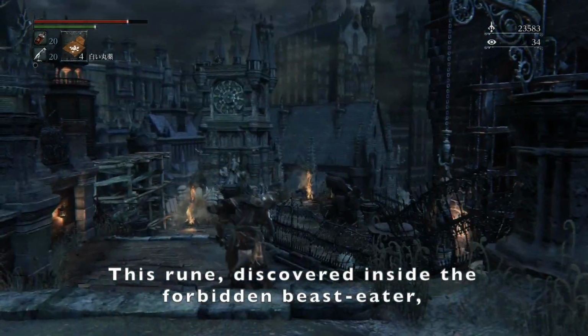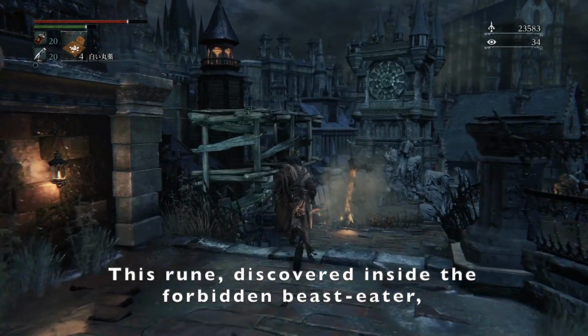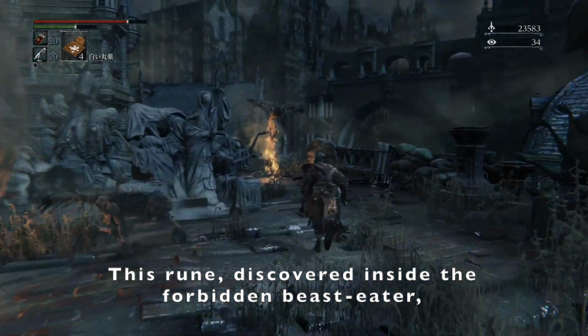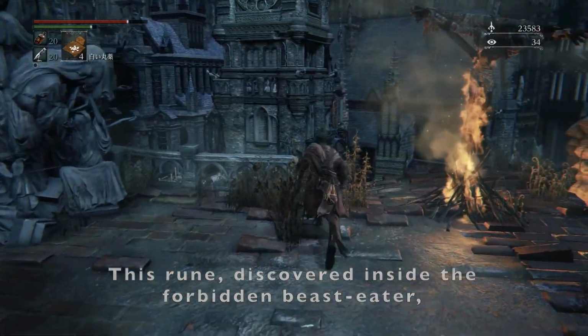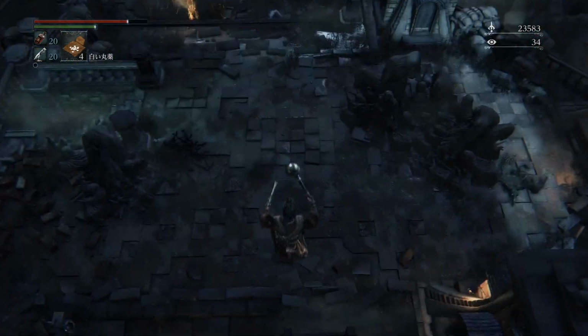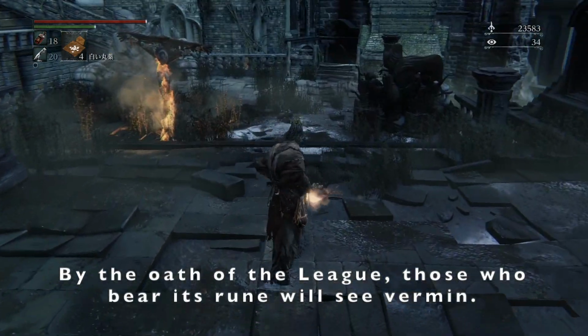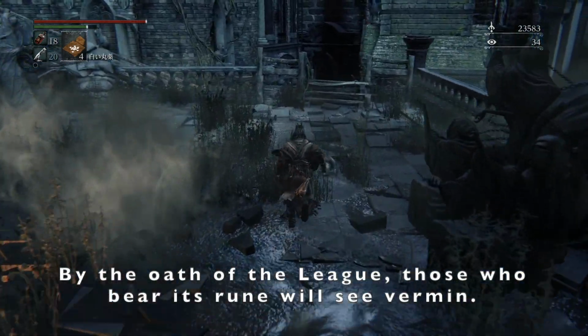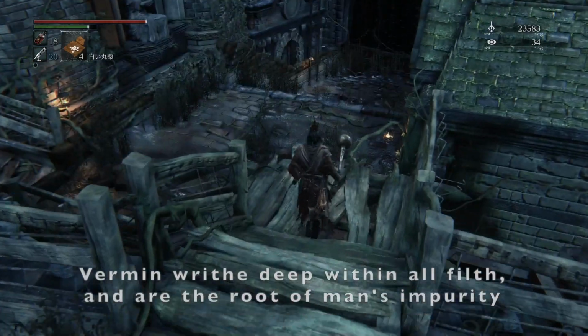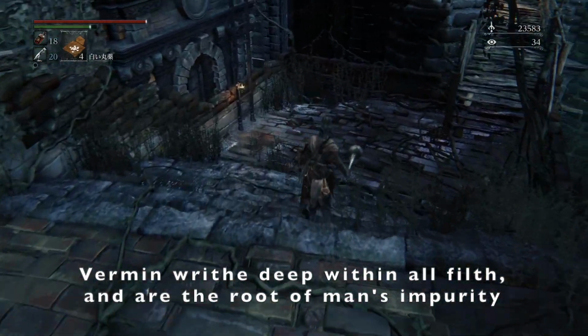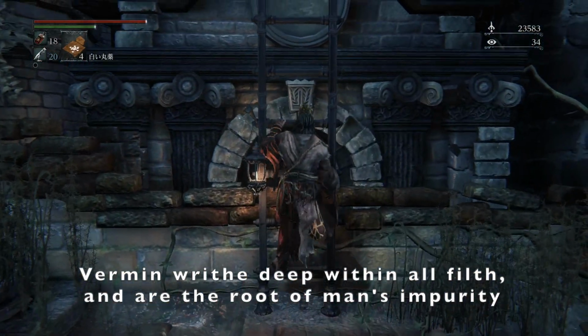Even the lore included in the first few lines of this rune's description about how it was found within the forbidden beast eater drives this home. This oath is all about exterminating the gross, the filthy, and the beastly. In other words, I think the idea of cleansing impurity fits nicely with the mechanics of this rune, in addition to matching the tone of the dialogue we hear when we receive it.